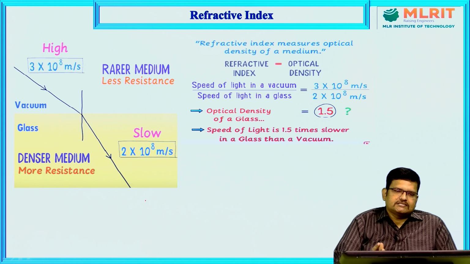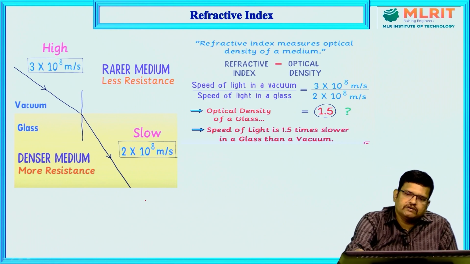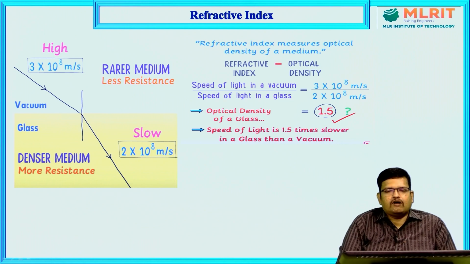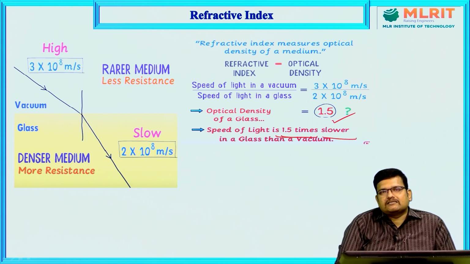Let us take the same example here. The speed of light in the air medium is 3 into 10 power 8, and the speed of light in the glass medium is 2 into 10 power 8. If you calculate this, you get 1.5, which is the optical density of the glass. What it means is that the speed of light is 1.5 times slower in glass than in a vacuum. That is why refractive index is one of the important parameters in optical fiber communication.